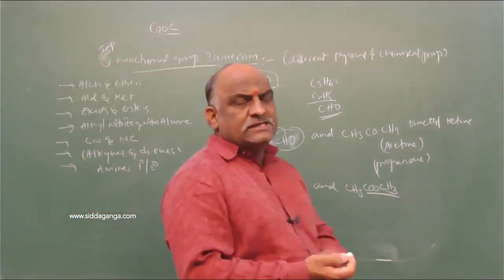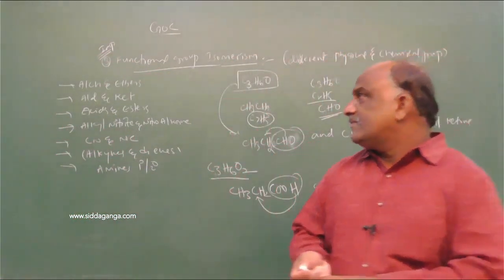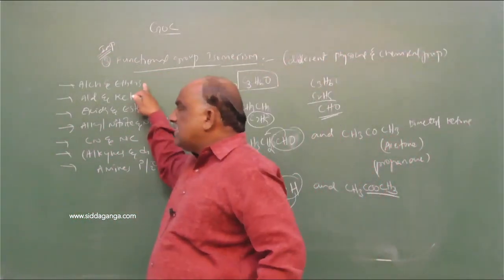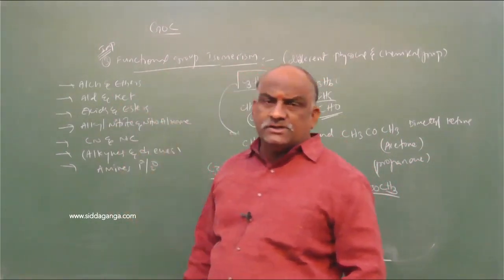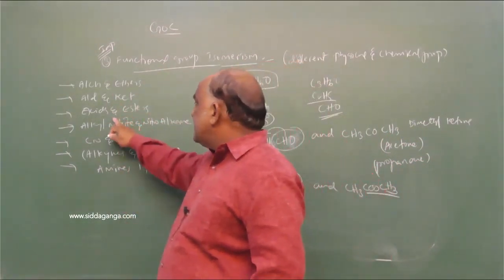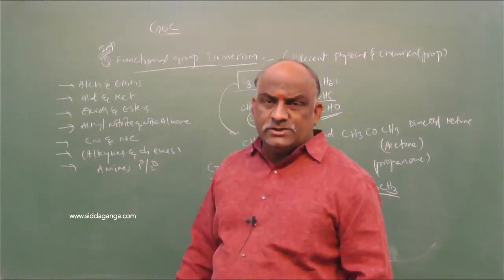Carboxylic acids and esters exhibit functional group isomerism. Alcohols and ethers exhibit functional group isomerism. Aldehydes and ketones exhibit functional group isomerism.